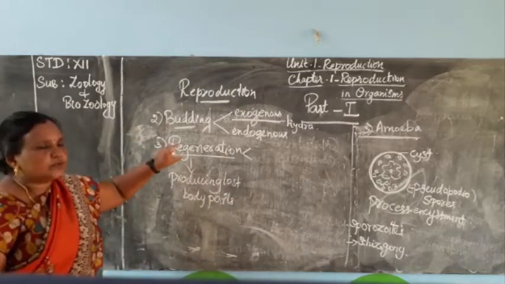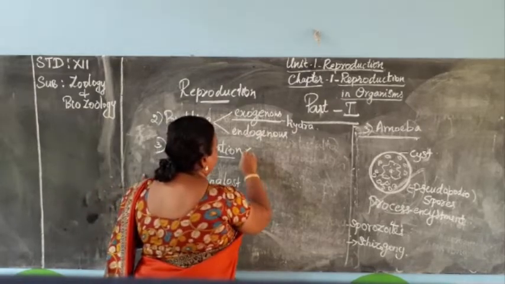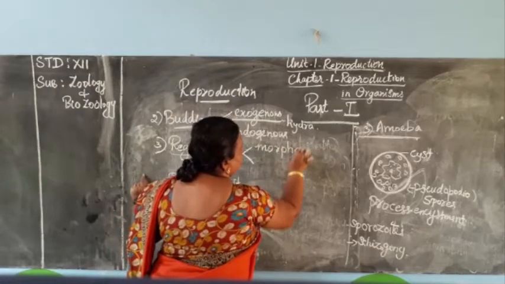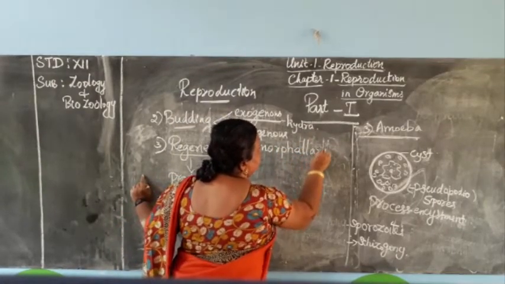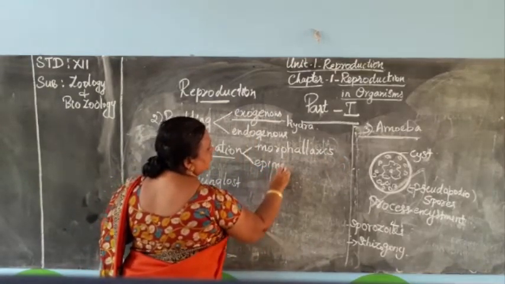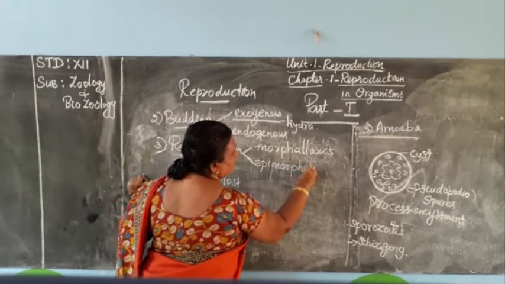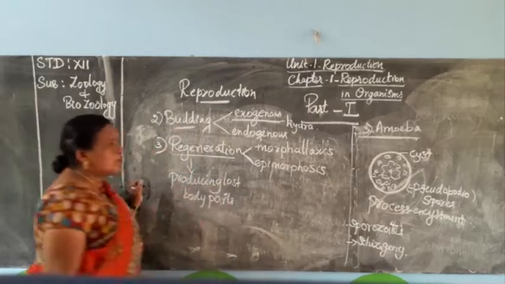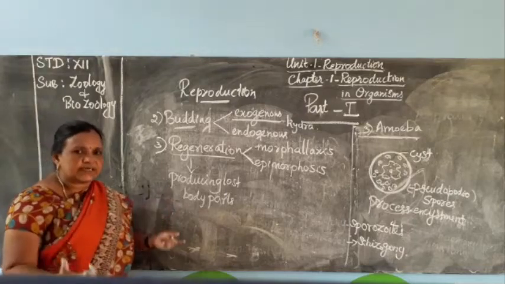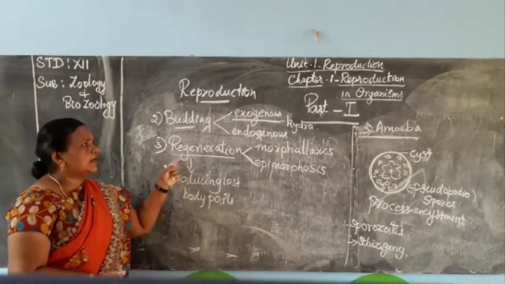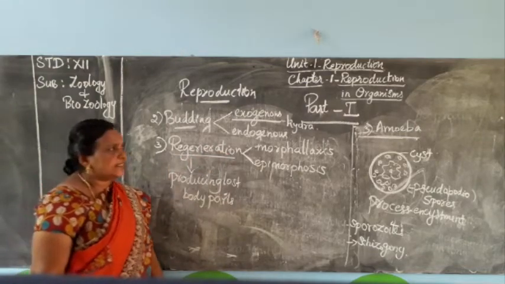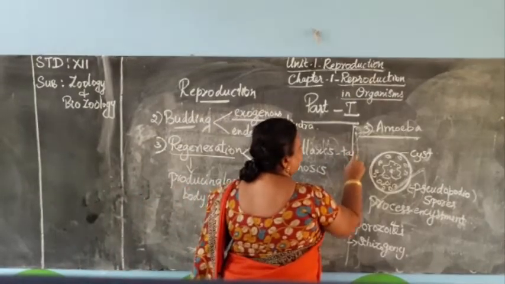In regeneration also two types are there: morpholaxis and epimorphosis. In morpholaxis, if the organism is divided into several pieces, whether it is a head, body region or tail region, they are able to produce a new organism. A good example for this morpholaxis is Taenia solium, the tapeworm.